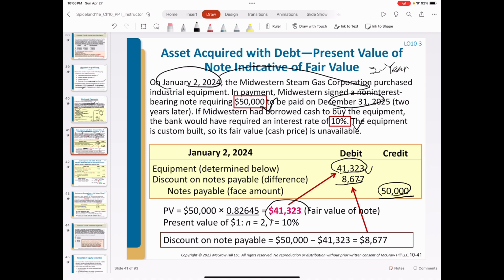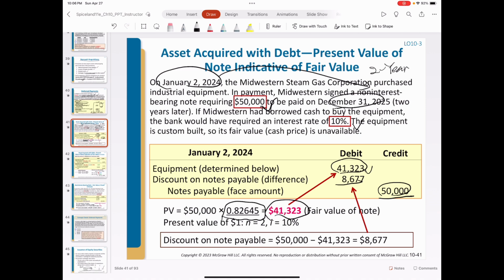And then the calculation is based on the 2 years present value factor at 10%. In the next 2 years, by the end of each year, we're going to amortize the discount on notes payable.